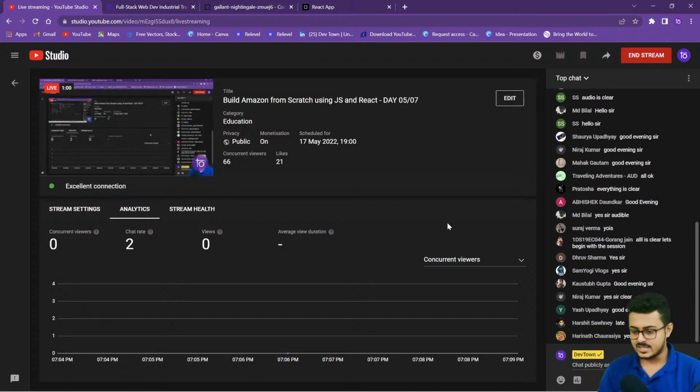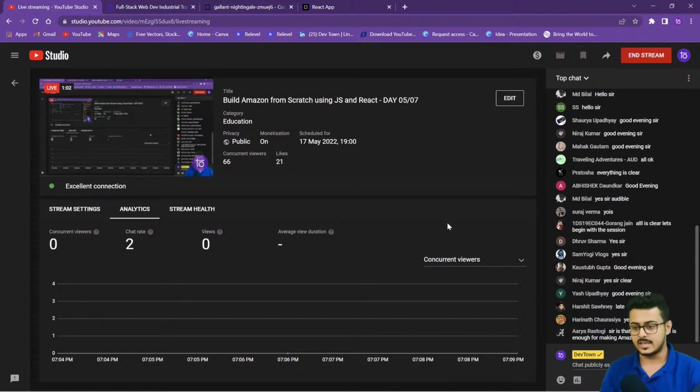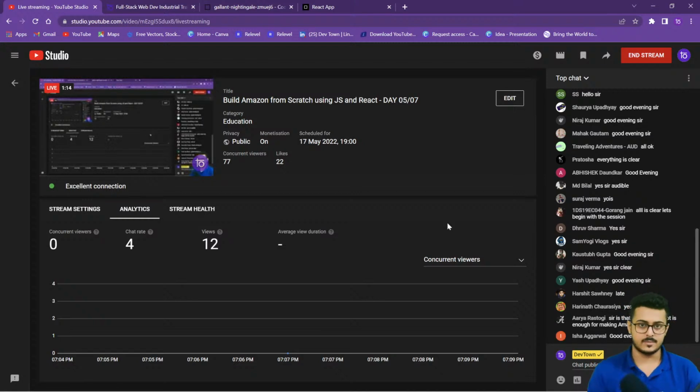So in today's session, we are going to start off with React.js. We will first learn about React. So what is React? Why is React important? All these kinds of questions we'll try to answer, and then we'll move on directly to JavaScript, like using JavaScript to create React-based applications.